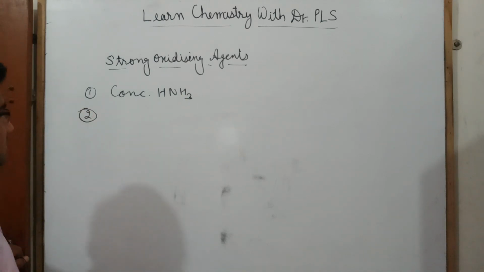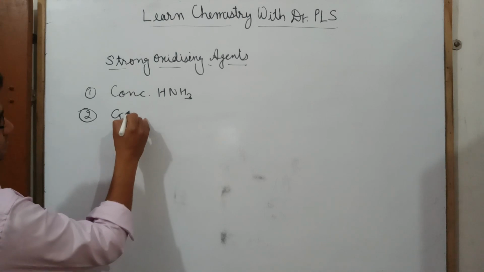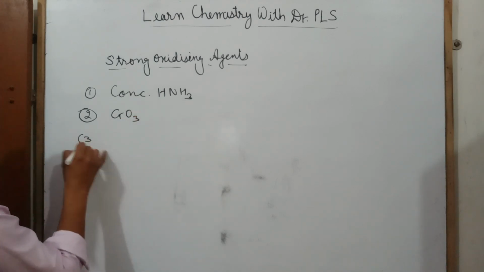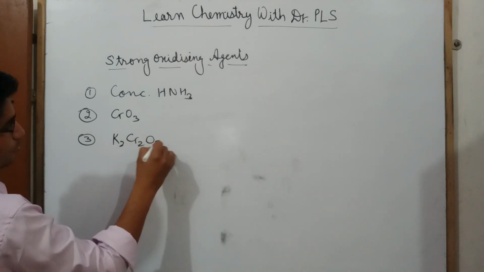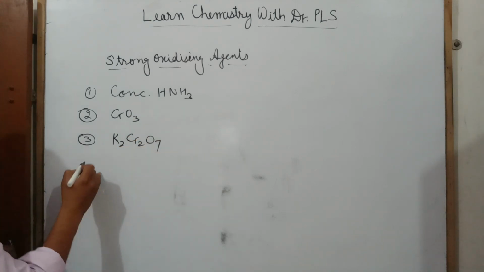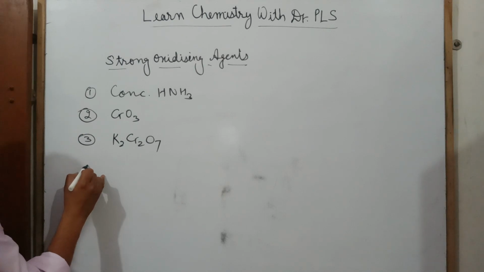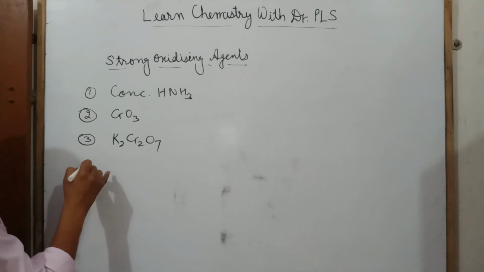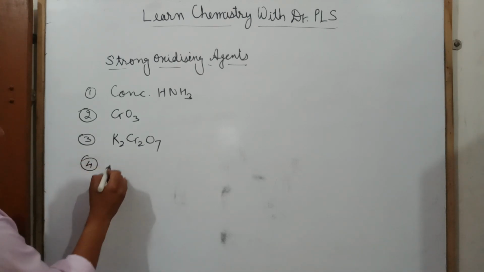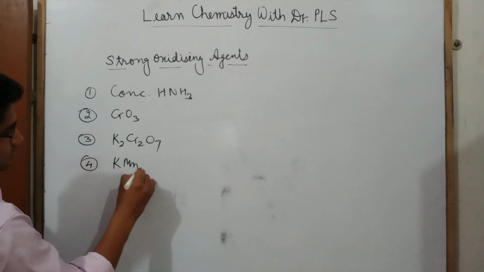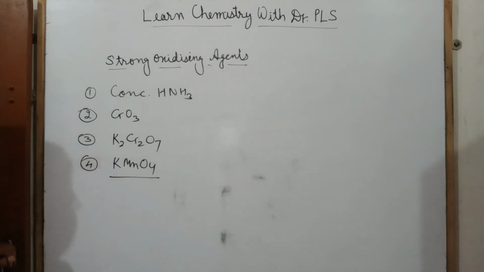Second one is CrO3. Third one is K2Cr2O7, potassium dichromate. Fourth is KMnO4, potassium permanganate.